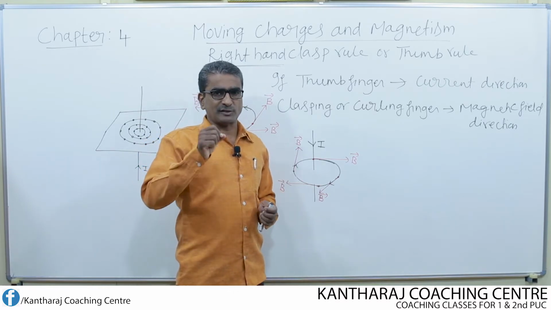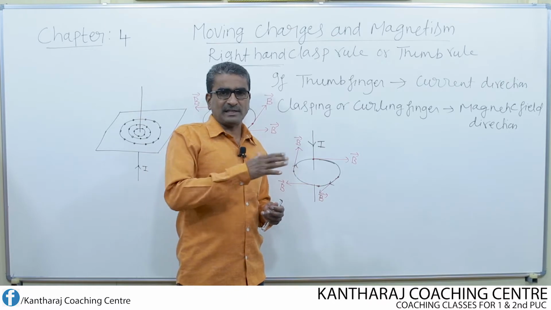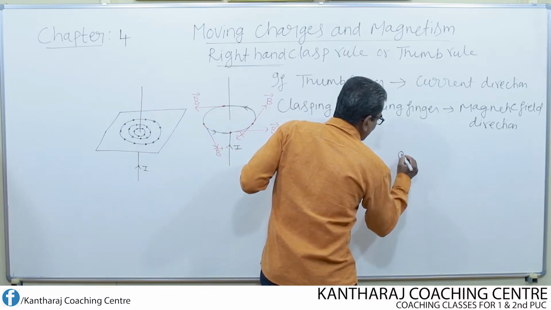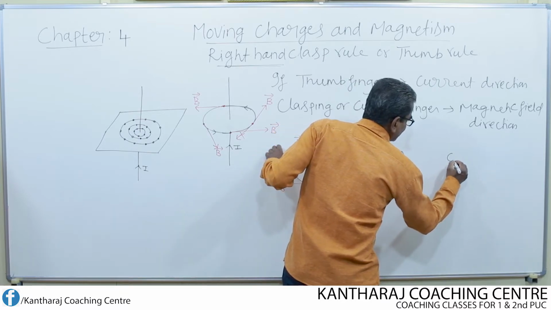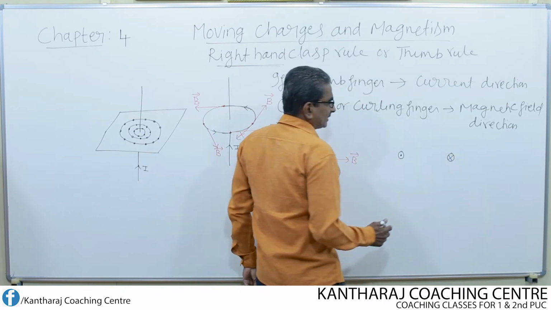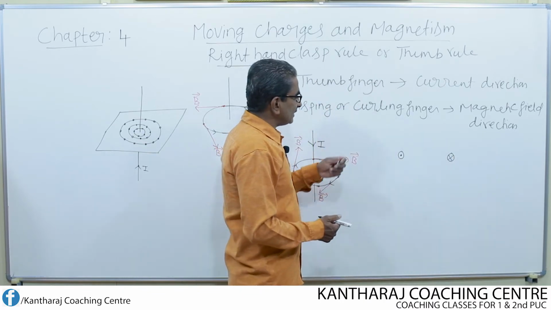That means by means of a simple figure, to represent the direction of magnetic field, we use symbols like this: a dot mark inside the circle and a cross mark inside the circle. What does it represent?